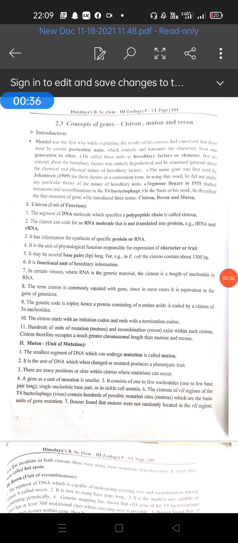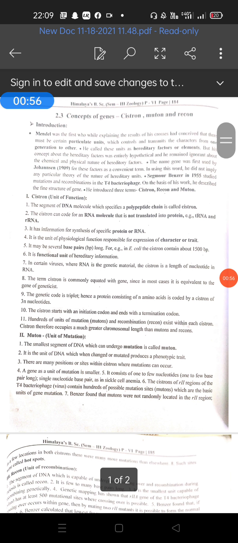Mendel was the first scientist who, while explaining the results of his experiments, conceived that there must be certain particular units which control and transmit the characters from one generation to another, and he called these units factors. The Mendelian factors were later given the name genes by Johannsen. But his concept of hereditary factors was entirely hypothetical, and he remained ignorant about the chemical and physical nature of the hereditary factors.